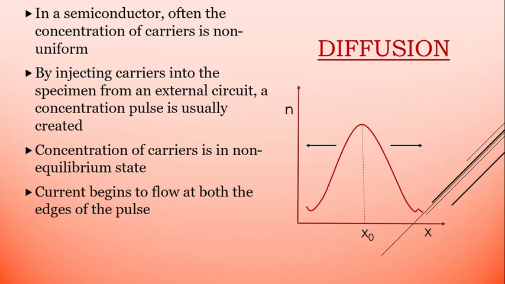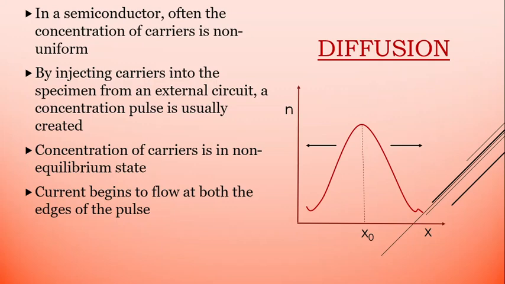Just like if you are tired or you have exercised a lot, then you are in a state of non-equilibrium, and you will have an internal pull to take rest and finally come back to the stable state, which is the equilibrium state. In the same way, when you inject some carriers within the semiconducting material, it becomes non-equilibrium, and finally it tries to come back to its equilibrium state,